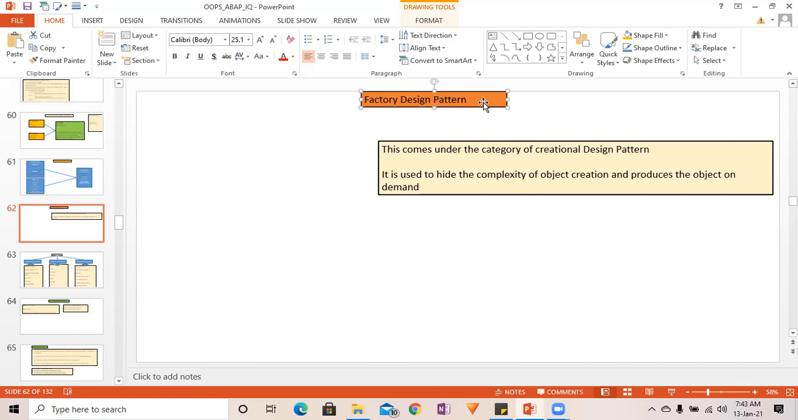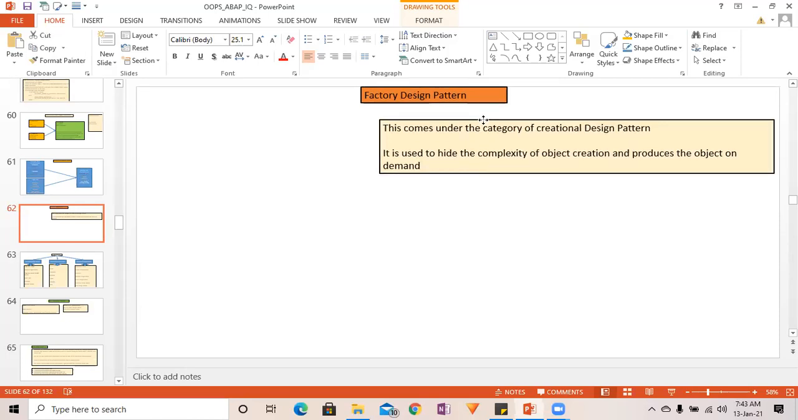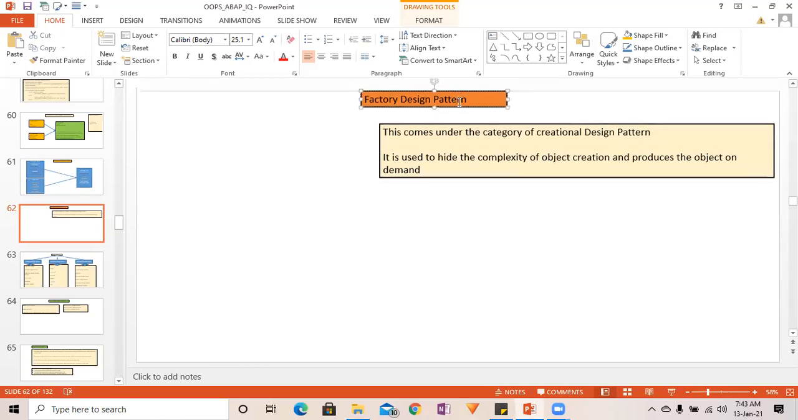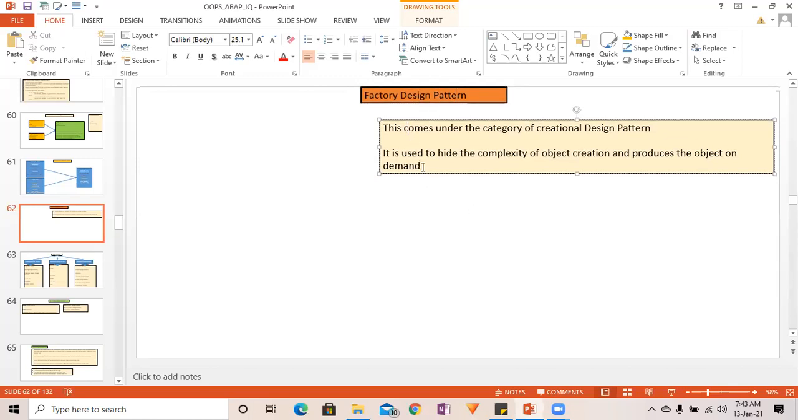If the interviewer asks you to give one example of the factory design pattern, you can say CL_SALV_TABLE is one of the very frequently asked classes where we use the factory method of that class in order to get the object of that class. So the factory design pattern is used to produce the object on demand. In a program, if you sometimes require an object of a class, then you use the factory design pattern. Okay, so this is what I have written over here.